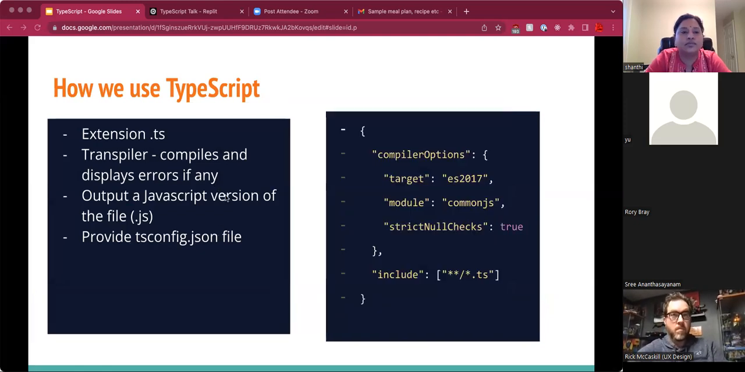So now let's get to how to use TypeScript. TypeScript has the extension .ts. Ideally we would first create a .ts file, and then in the command line you just say npm init -y. That would create a node project, and then you say npm install typescript. That will install TypeScript. Then we can use the transpiler.